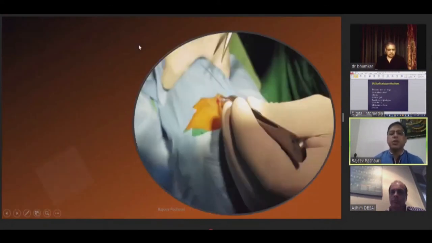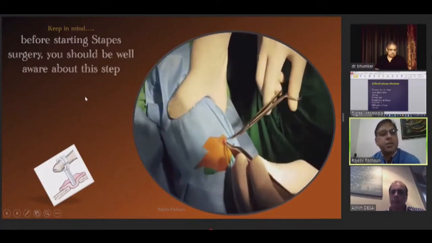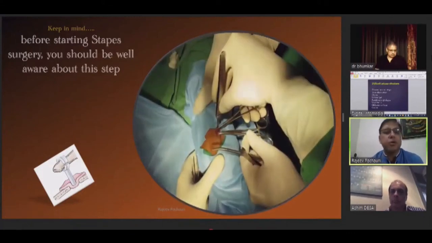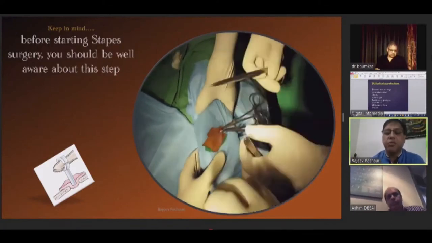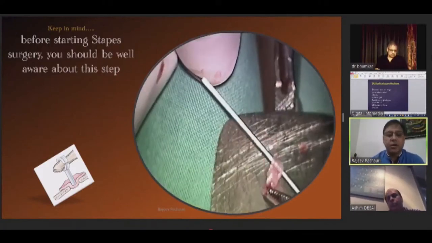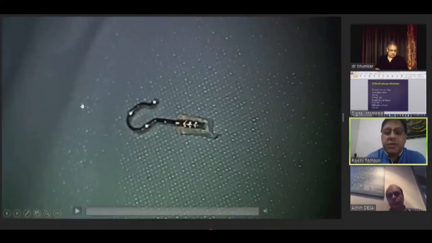And this I think was already shown, vein graft. Before starting to learn stapes surgery, you should know how to take a vein graft, because you never know what time you have to go for vein grafting, and I already showed this in a previous video.